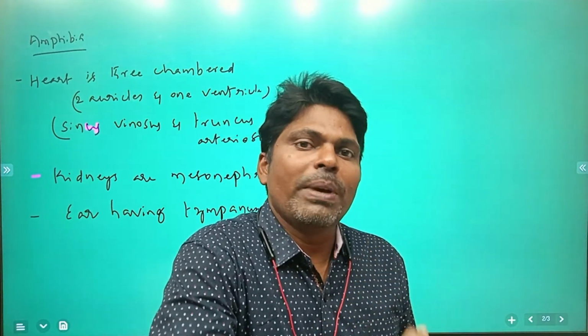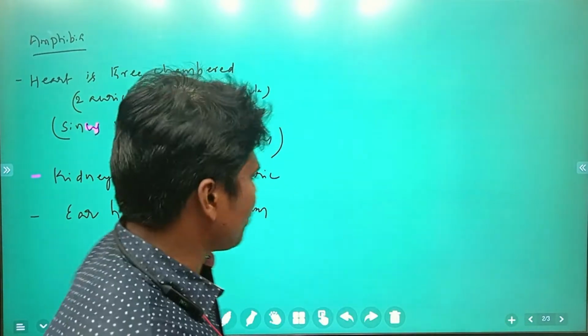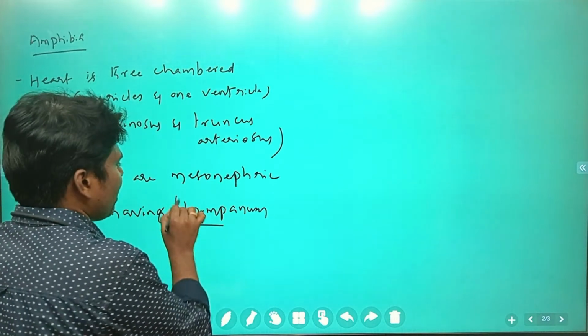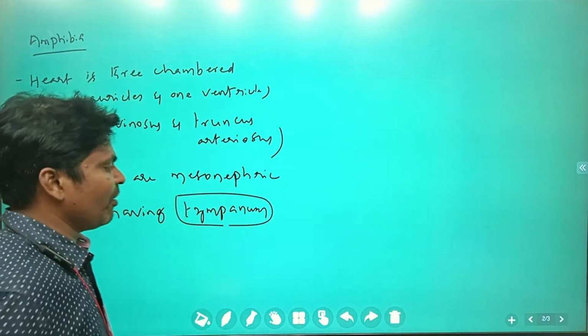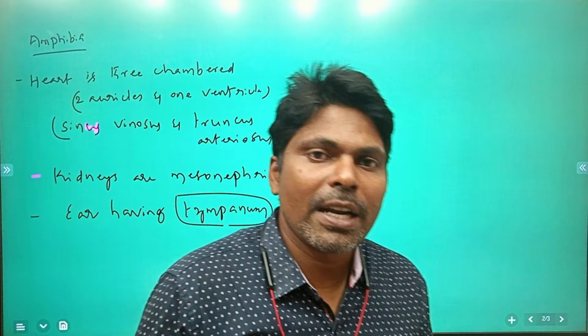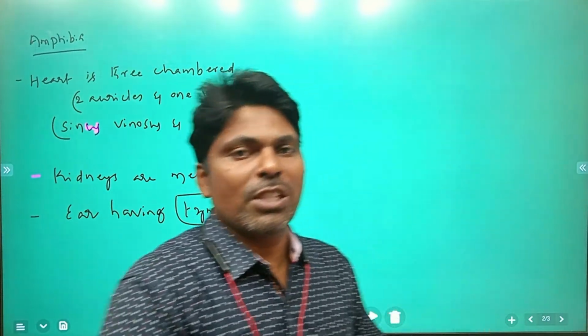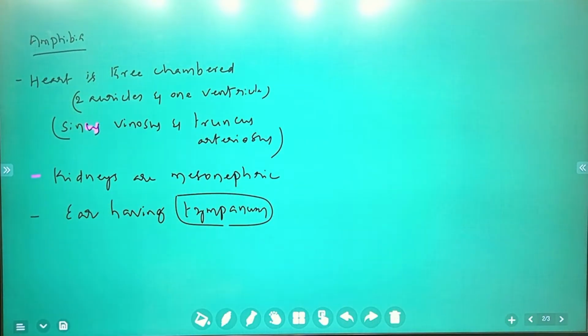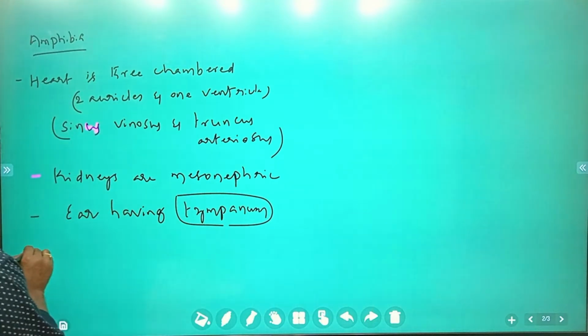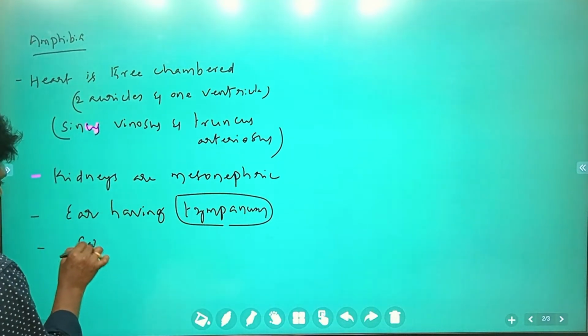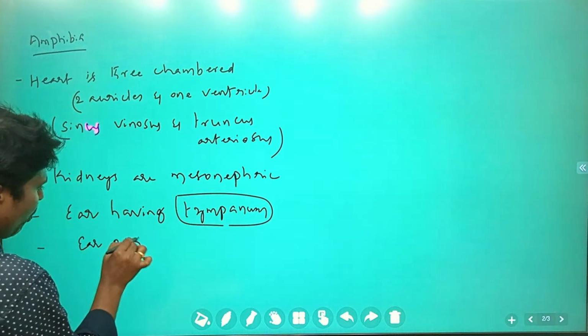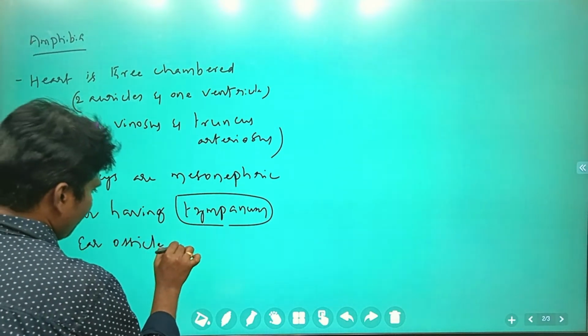Between the external ear and middle ear, the tympanum is present. In amphibia also, the tympanum is present. It is the eardrum, responsible for the amplification of sounds, and one ear ossicle, meaning a bone, is present.